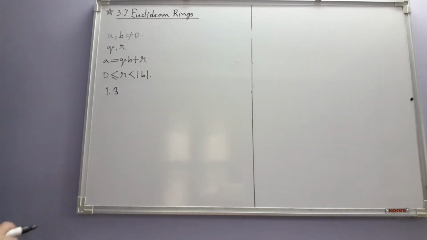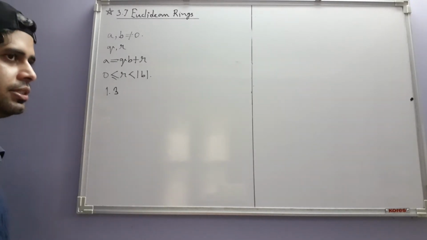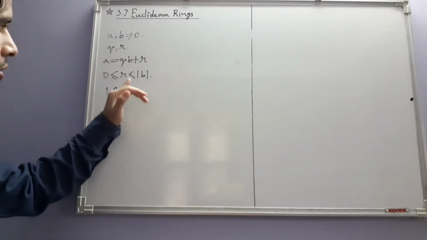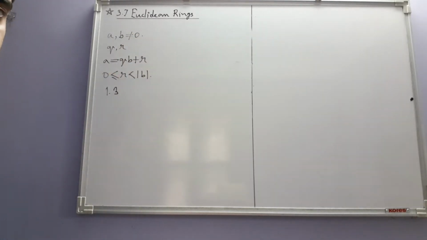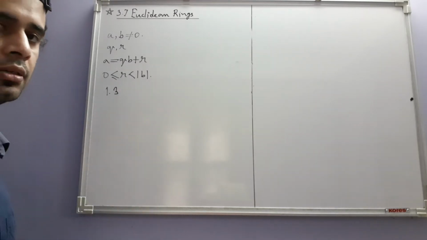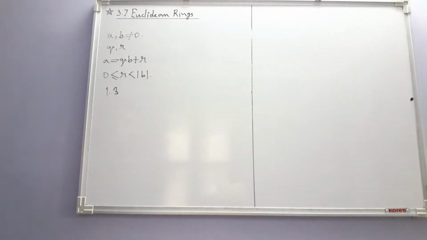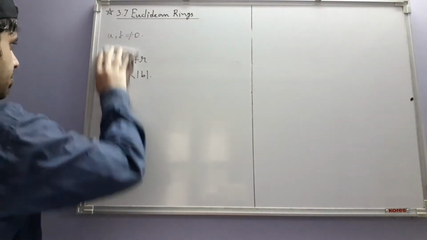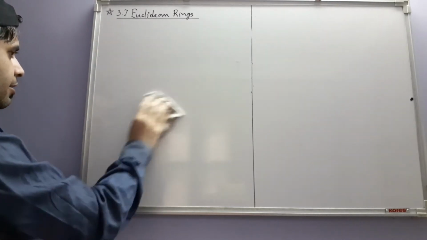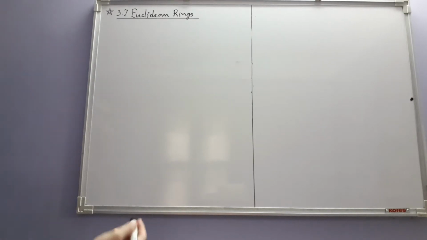Now the thing is that besides the ring of integers, there are some other rings which exhibit something similar. In those rings also, there is a version of this Euclidean algorithm. That's why such rings are called Euclidean rings collectively. So today we are going to study this class of rings generally. So let us now look at the formal definition of a Euclidean ring. A part of the definition will involve this Euclidean algorithm in some form.